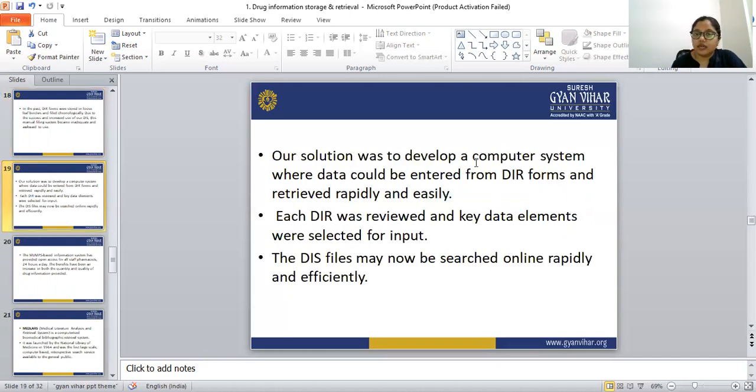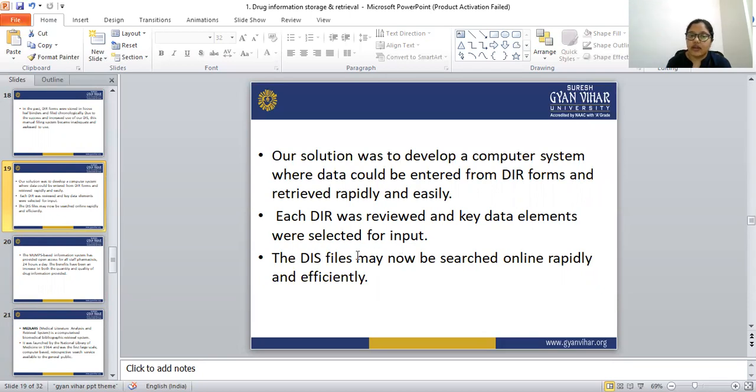The solution was to develop a computerized system where data could be entered from the DIR form and retrieved rapidly and easily. Each DIR was reviewed and key data elements were selected for input.